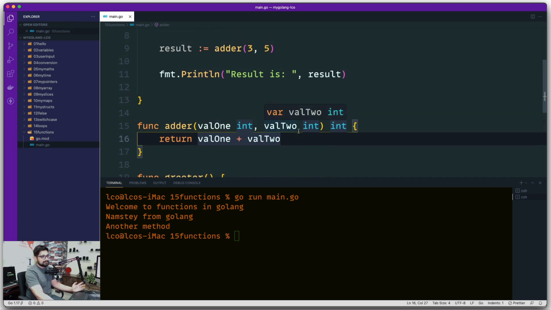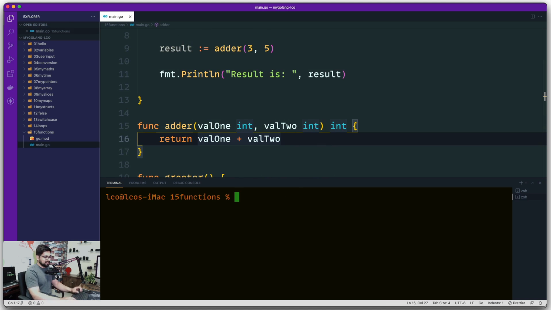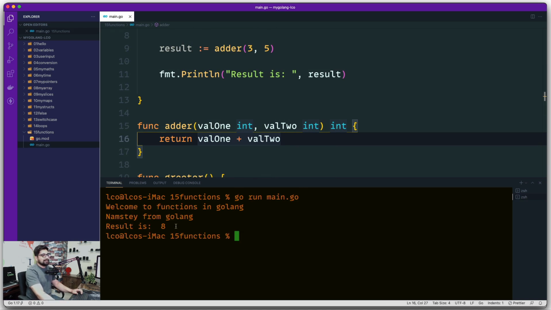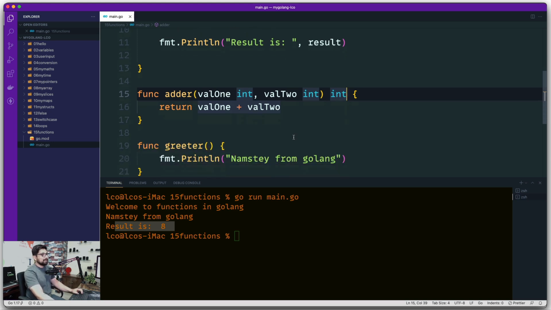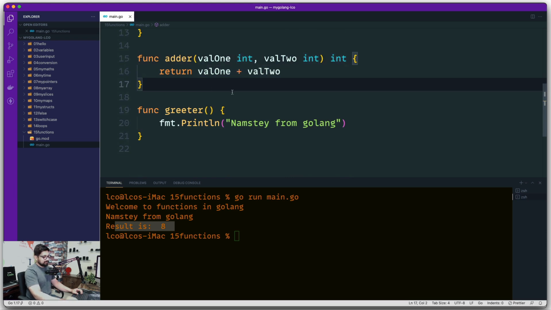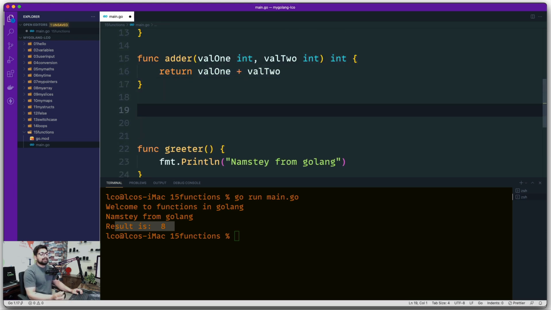As soon as I save this, obviously, this will be pretty easy to guess what's going to happen. I have defined a function which can calculate values for me. Okay. And it's not like you can only expect 2 values. You can have 3 values, 4 values, an integer and a string, or both integers. You can have a mix and match of all of that. But now let's define something interesting. I have no idea how many values are going to come in, but I want to add all of them. So let's create a function for that.